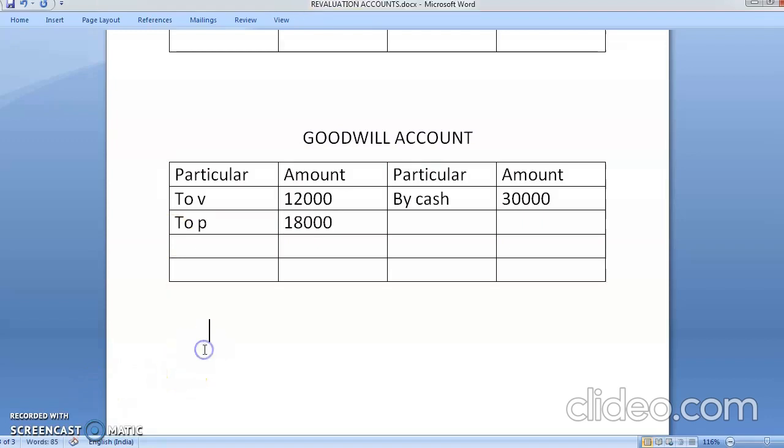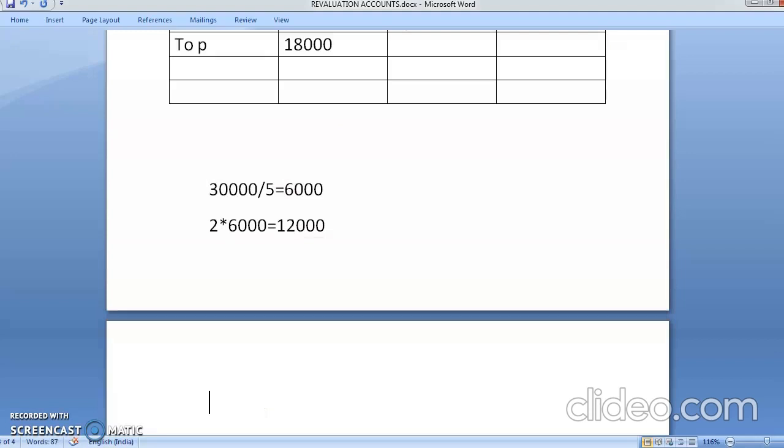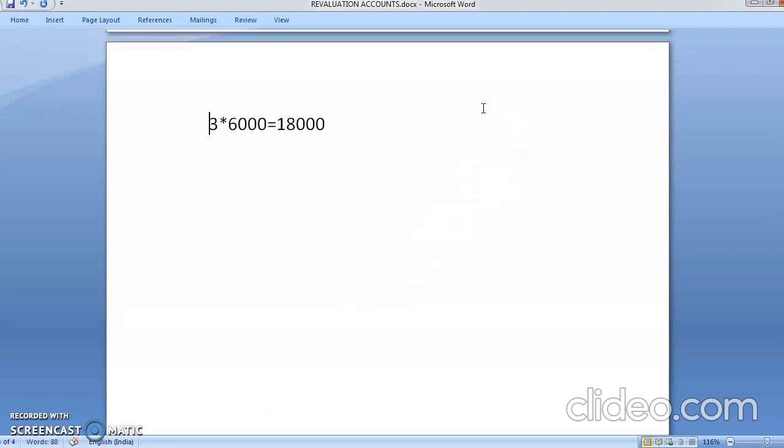See, what are you going to do? 30,000 divided by 5. So you get how much? 6,000. So 1 part of the ratio is 6,000. Vikram has 2, so 2 into 6 is how much? 12,000. The other person has 3. So 3 into 6 is 18,000. So this is the way we have divided it between two partners. Are you getting me? Okay.